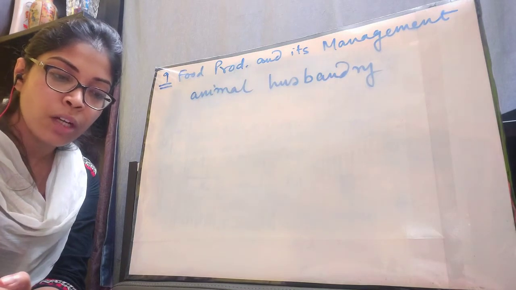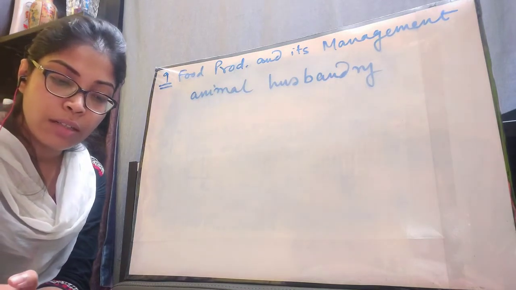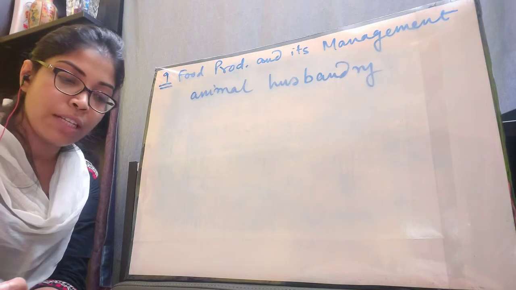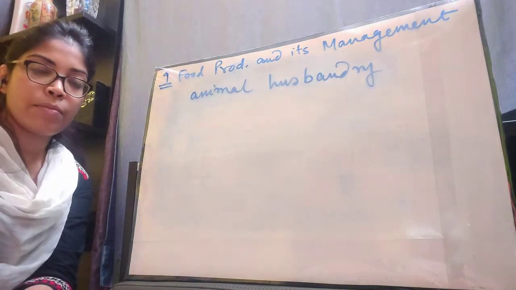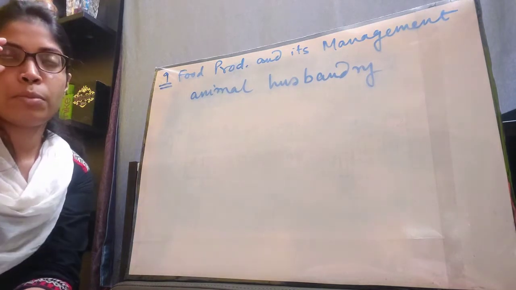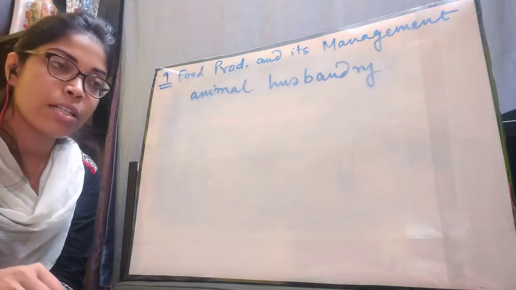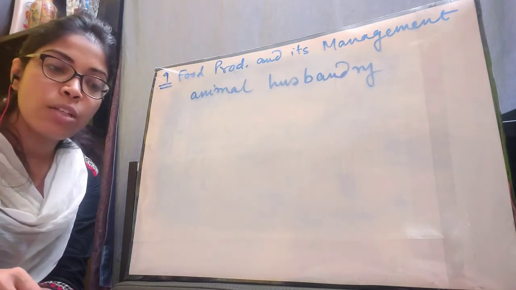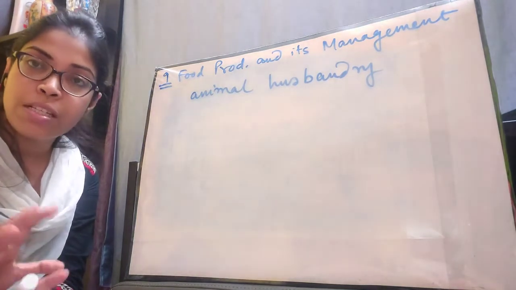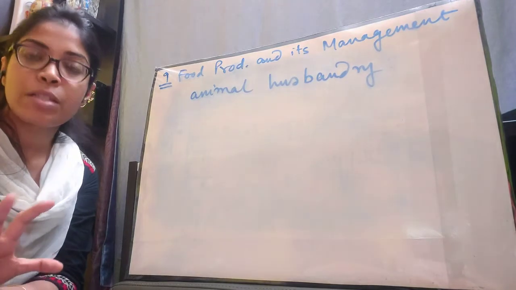Next we are going to the second topic of this chapter, agricultural tasks and practices. Now, agriculture is not a very simple process. It needs a lot of steps. All the steps should be correct, and then only the whole system of agriculture will be successful.